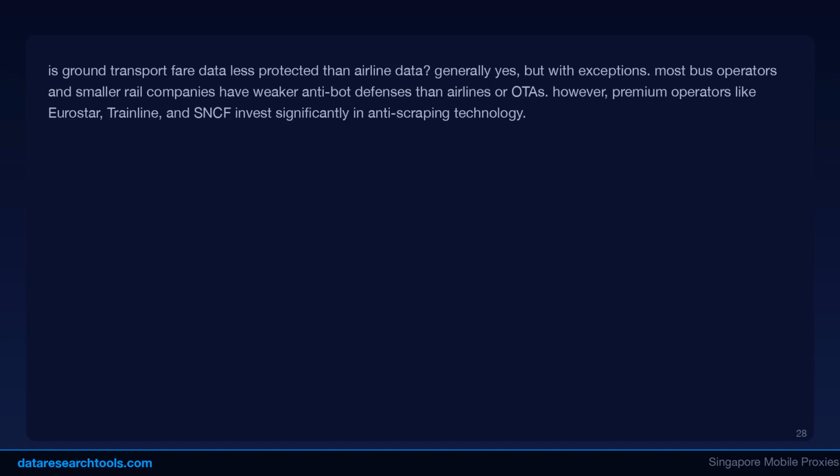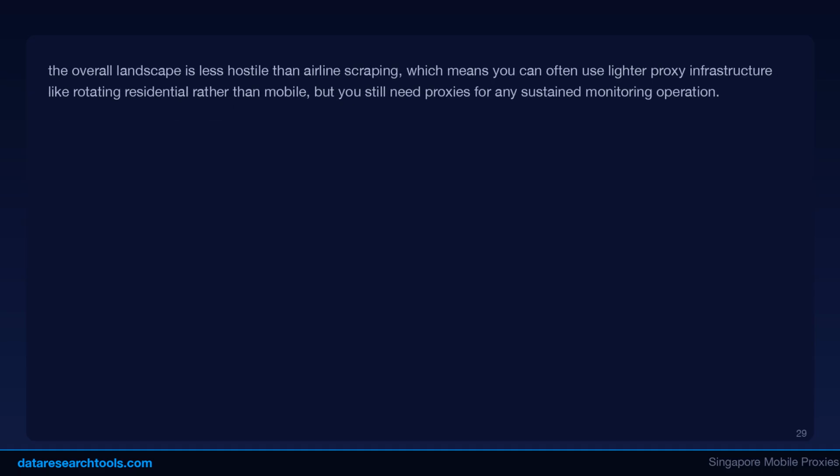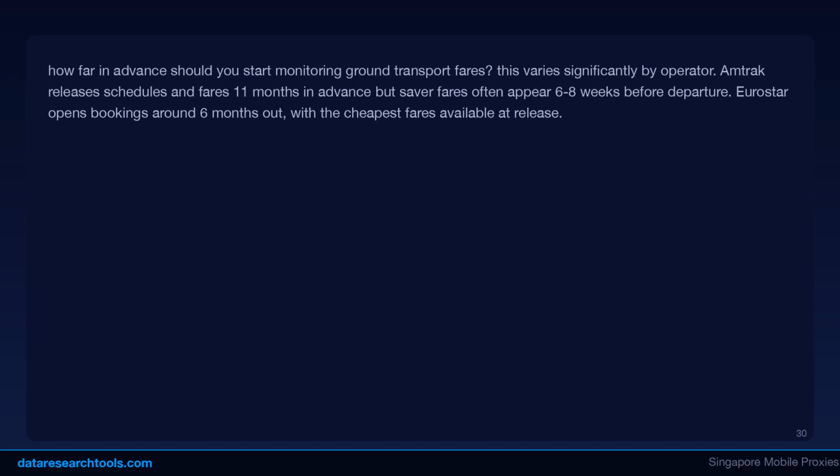Is ground transport fare data less protected than airline data? Generally yes, but with exceptions. Most bus operators and smaller rail companies have weaker anti-bot defenses than airlines or OTAs. However, premium operators like Eurostar, Trainline, and SNCF invest significantly in anti-scraping technology. The overall landscape is less hostile than airline scraping, which means you can often use lighter proxy infrastructure like rotating residential rather than mobile, but you still need proxies for any sustained monitoring operation.